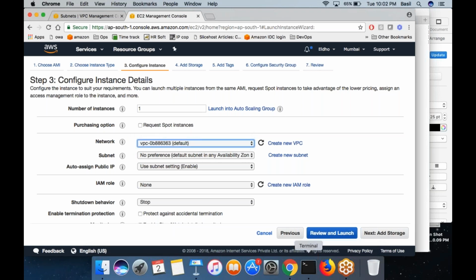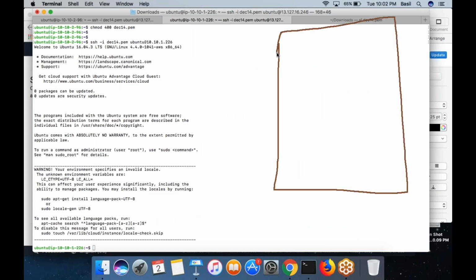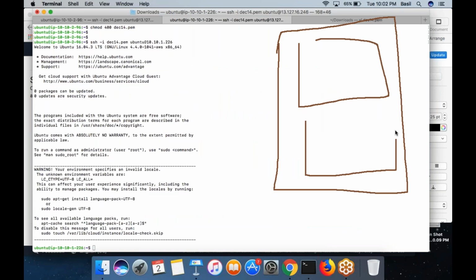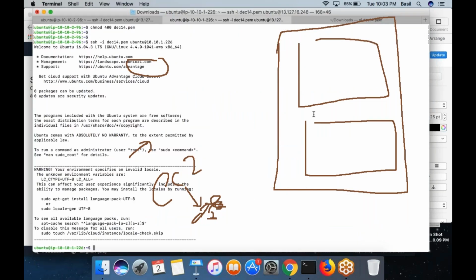Now, what I'm trying to say is, you created a network, you have networks, you have subnets here. Now you want to create an EC2 machine. You can specify what configuration you want for the EC2 machine, how much RAM, how much memory, hard disk, how much CPU. All these things you can choose from this page when you create the machine. And while creating the machine, in this configure instance page, you will get an option for which subnet you are going to place your machine in. That is where you choose where to put your machine.